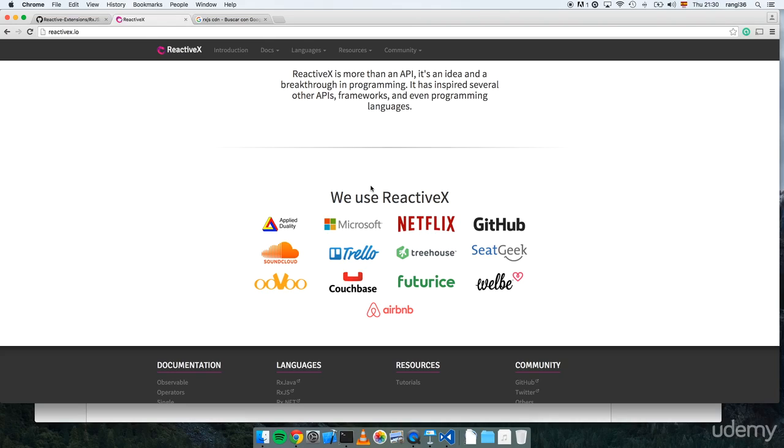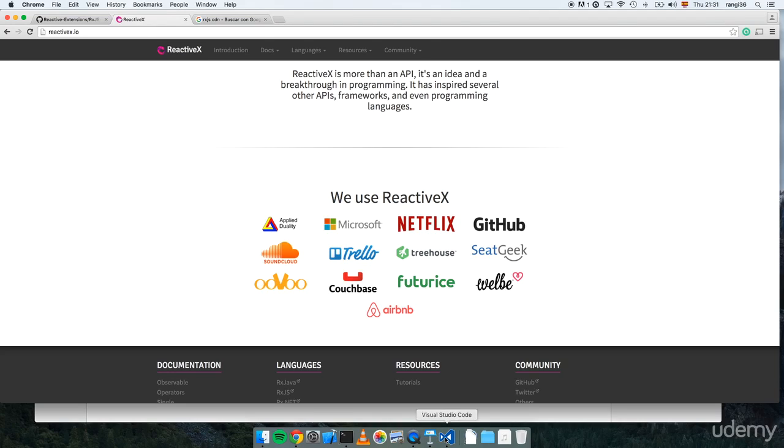Netflix on their side, they also have a super complex interface, and they are dealing with a stream of data, and this is nicely handled by ReactiveX. So you could take a look on YouTube, and search for RxJS Netflix, and there are a lot of videos of them explaining how the architecture and their user interface work nicely with RxJS.